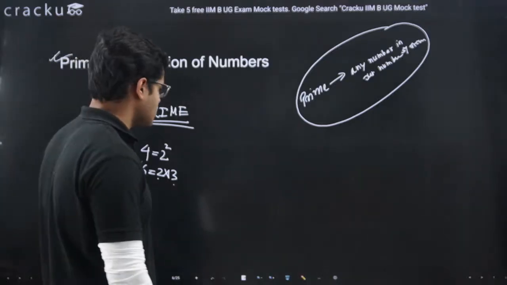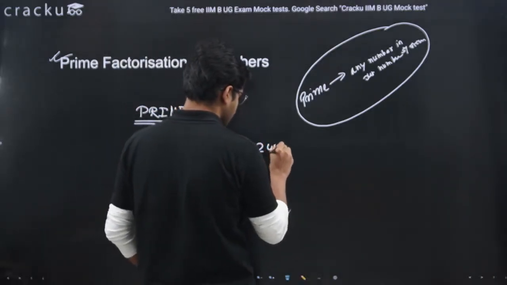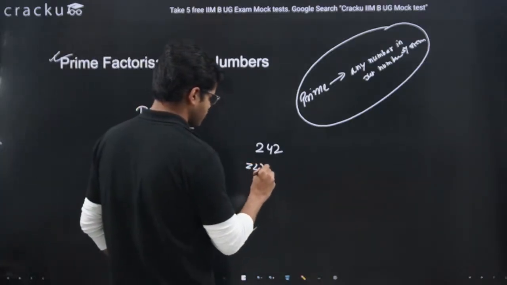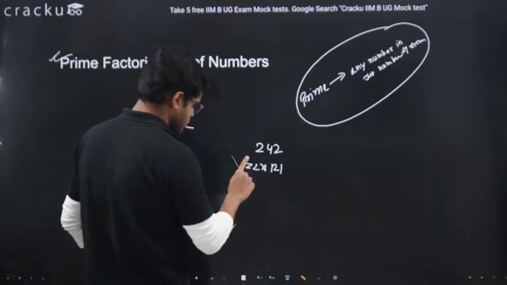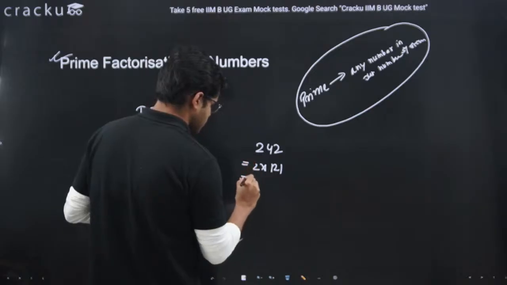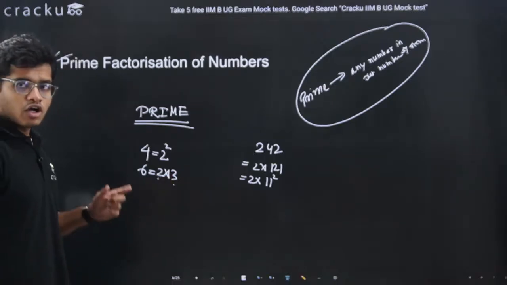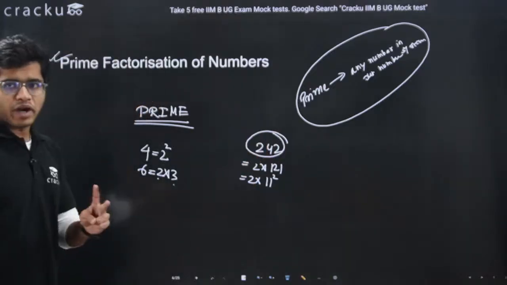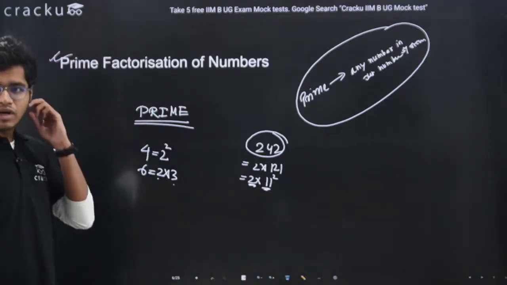Let's take another number, for example 242. 242 is nothing but 2 into 121, and 121 is 11 square. Which means this number 242 is made from two prime numbers, one is 2 and another is 11, where 11 is being multiplied twice.